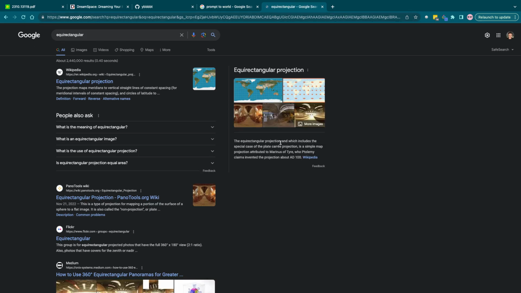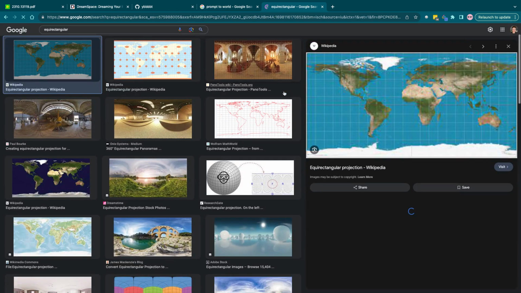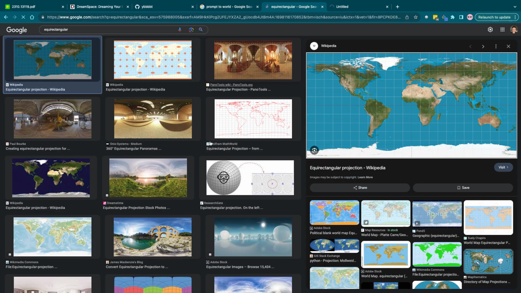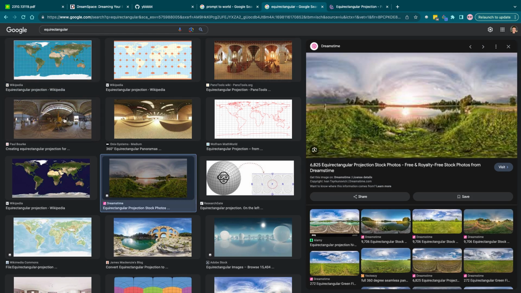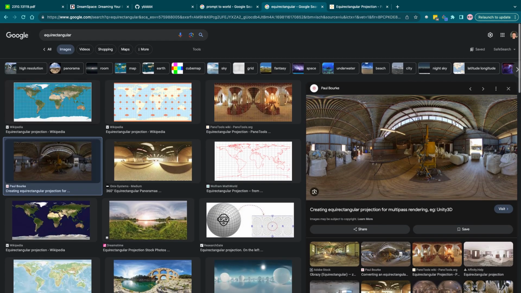Which includes a special case, a simple map projection attributed to who? So is this panoramic? Yeah, so this is panoramic. That's what equirectangular, I don't know how to say it.